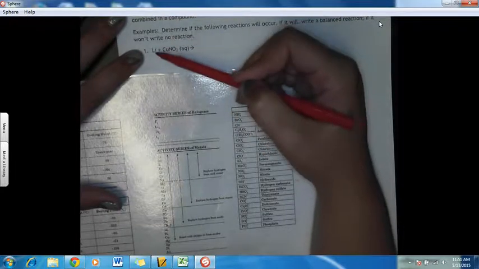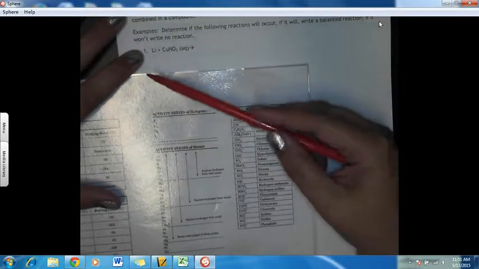Will this reaction occur? Lithium can only replace copper if lithium is above copper in the reactivity series. So lithium, that's all by itself, is it more reactive? Lithium is up here at the very top. It's very, very reactive. So lithium is above copper, so yes, this reaction will occur.